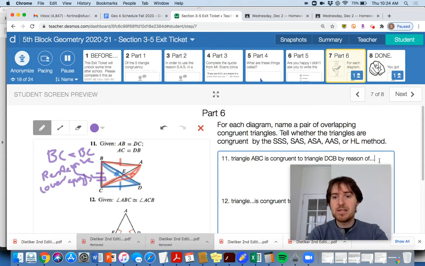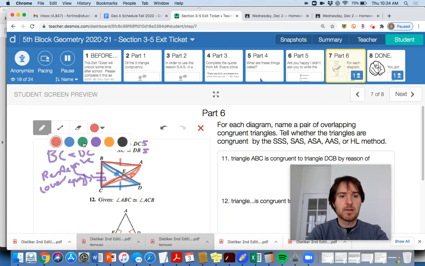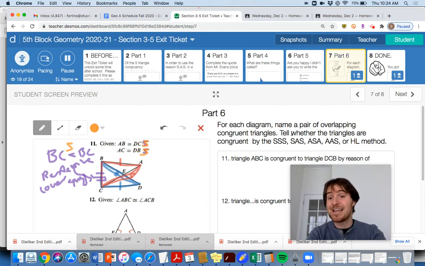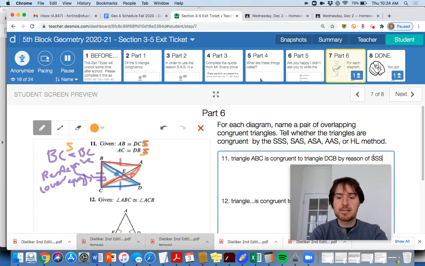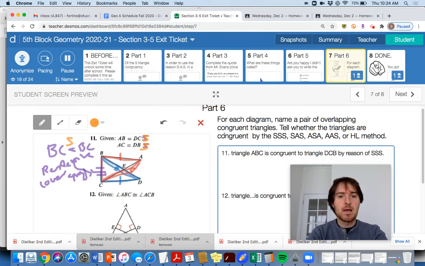By reason of, well, did we prove angles congruent? No, we proved 3 pairs of sides are congruent. We had a side here, a side here. We can do it in a different color because we have these colors at our disposal. So we have a side here, another side here, and finally another side here. So that's how you prove it, SSS. By reason of SSS in this particular problem here. All right, moving onward here.